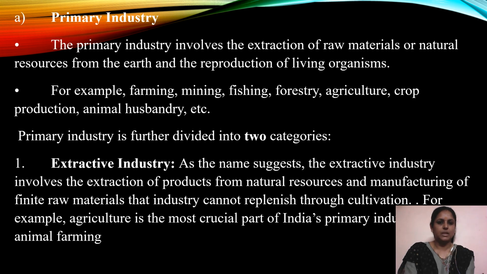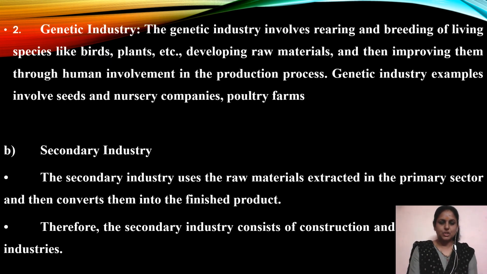Extractive industry. As the name suggests, the extractive industry involves the extraction of products from natural resources and manufacturing of finite raw materials that industry cannot replenish through cultivation. For example, agriculture is the most crucial part of India's primary industry and also the animal farming. Other essential extractive industries are mining, fishing, hunting, lumbering, and farming. And the second one is genetic industry.